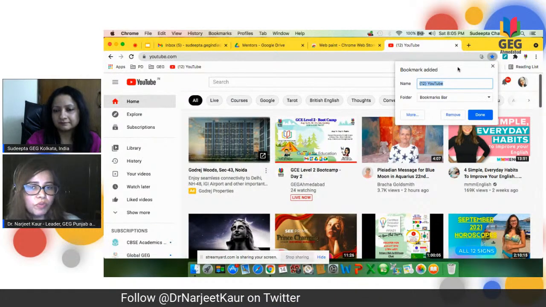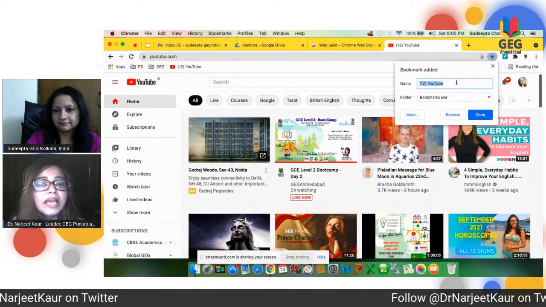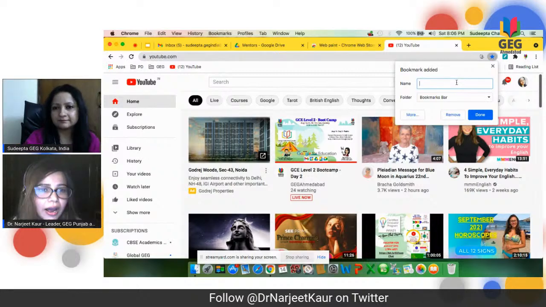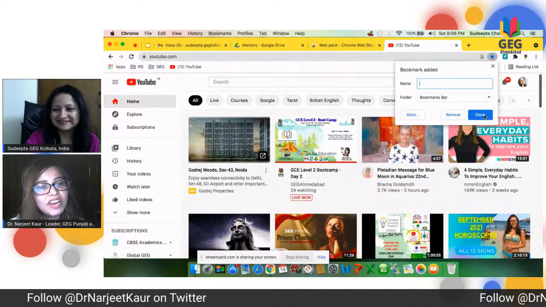When you add a bookmark, you can give it a name if you want. If you do not give it a name, then it is going to appear only as an icon with nothing written. Cool. This is a hack. This is a trick. All right.